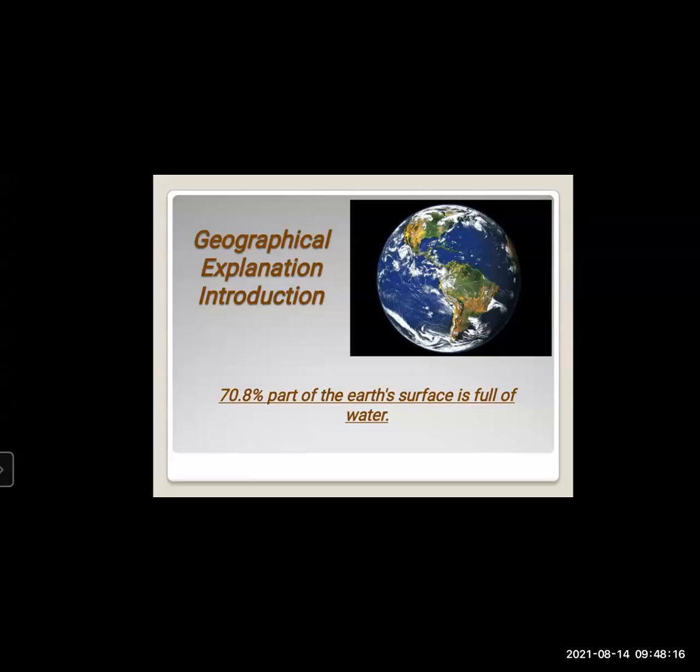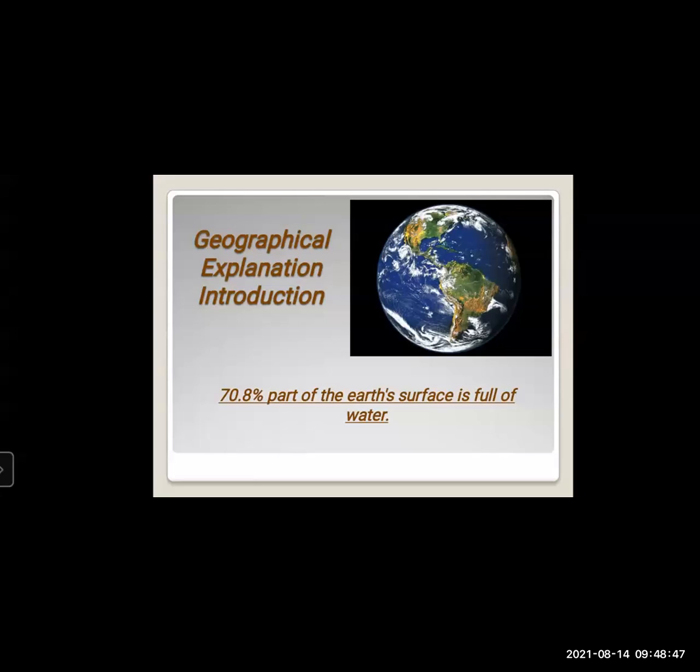At some places the water storage is limited, while it is ample at other places. So on our earth's surface the distribution of water is not equal. This is the difference in the distribution of water.